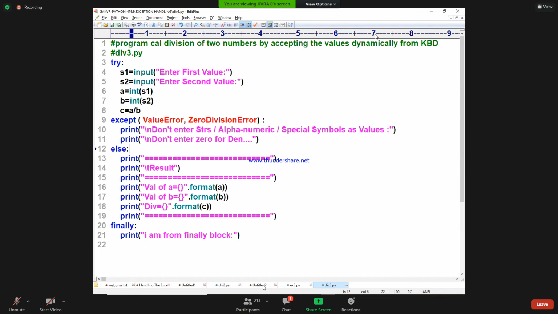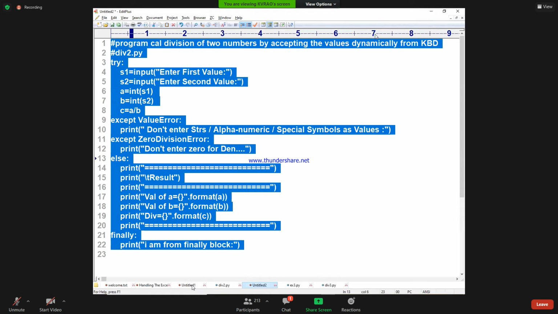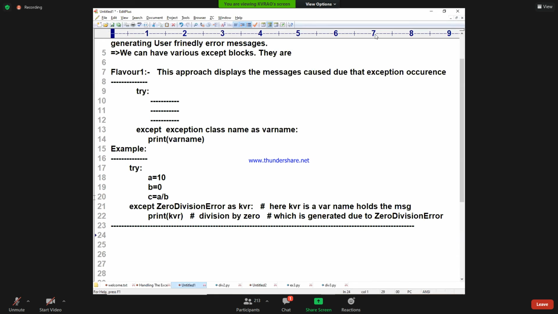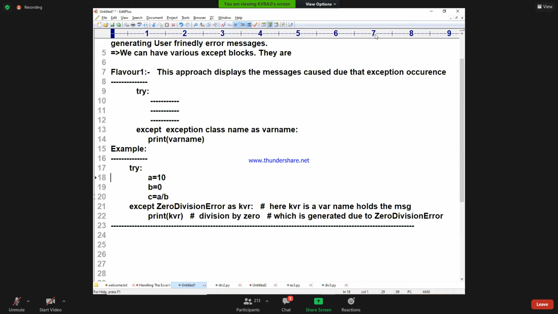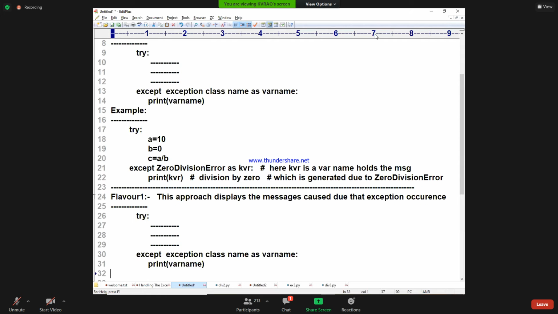Yes. So that is called a second variety. I'm writing flavor 2. What is flavor 2? You see that flavor number 2. Easy for you. This approach makes us to understand.